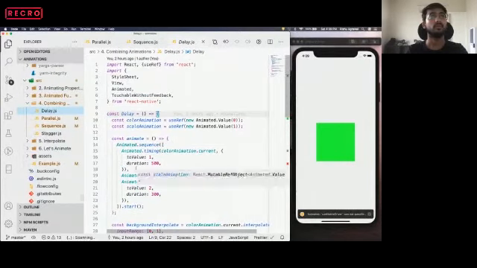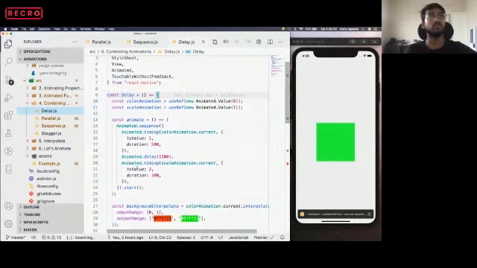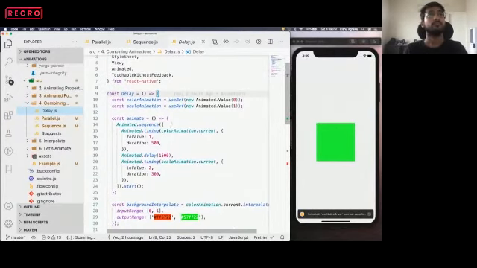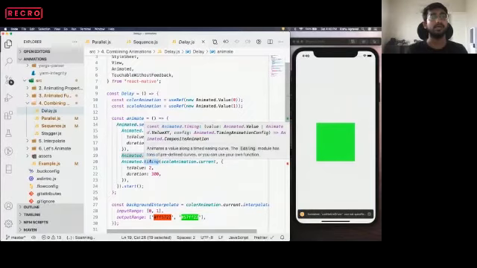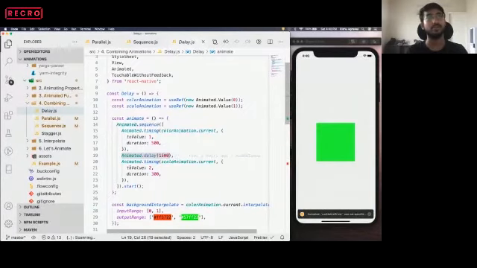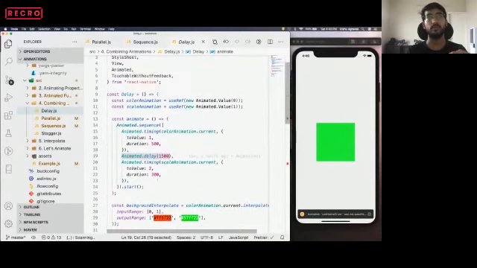Okay, we can also show the delay animation. Moving to delay. Delay is nothing but it just adds a delay of certain milliseconds in between our animations. Delay always has to be used with either parallel, sequence, or stagger animation. So let's say we have a sequence animation. It's the same example that we are using over and over.